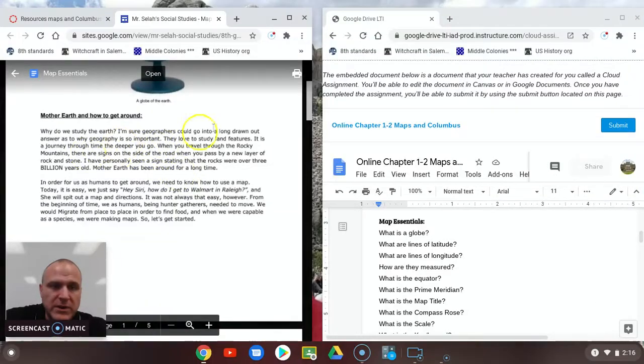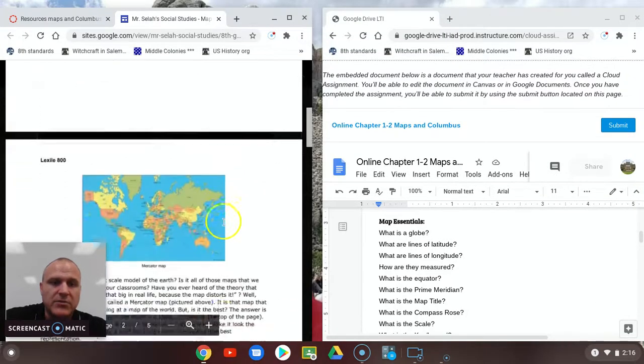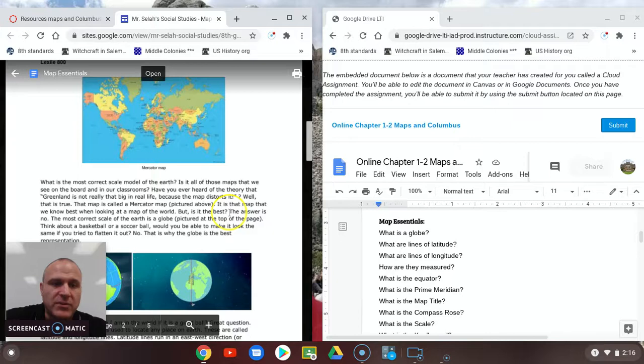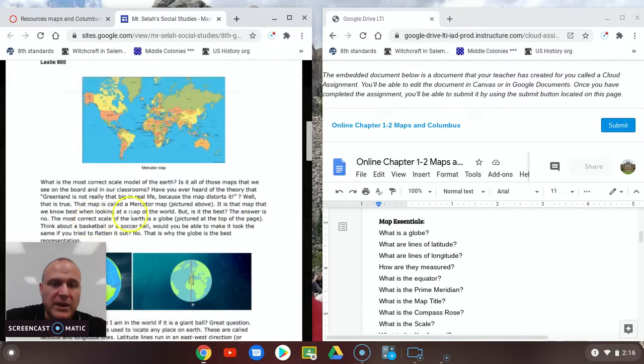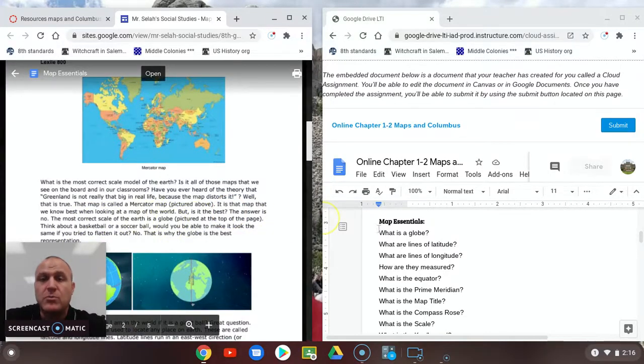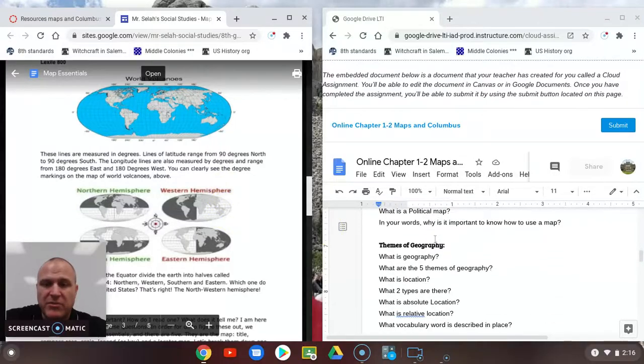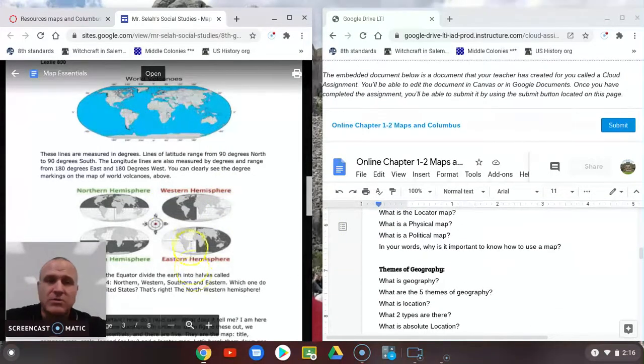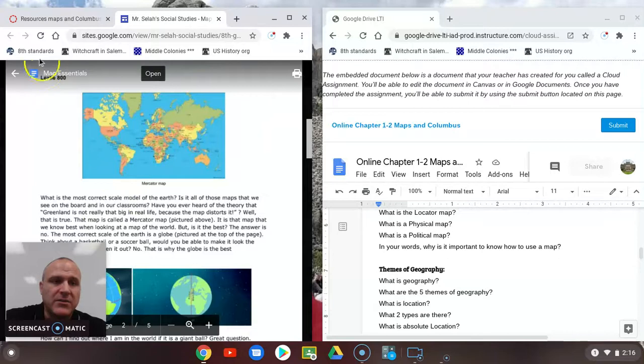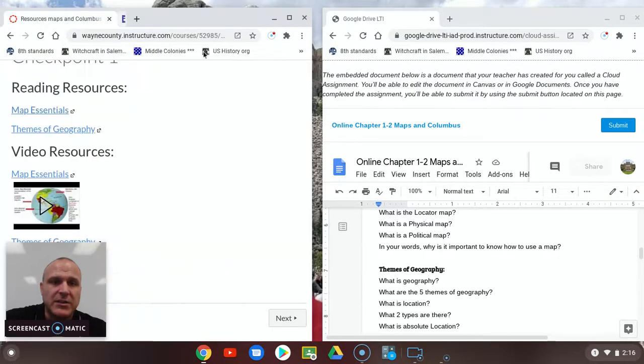Now, what is a globe? You go through the reading and you say, oh, I'm going to find the answer here. And you say, oh, the most correct scale of the Earth is a globe. So you would write that down here. What is a globe? The most correct scale of planet Earth. And then you continue on reading and finding these answers for Map Essentials. Now, once you hit that last one, you're done with Map Essentials. So you can just go ahead and click out of that.